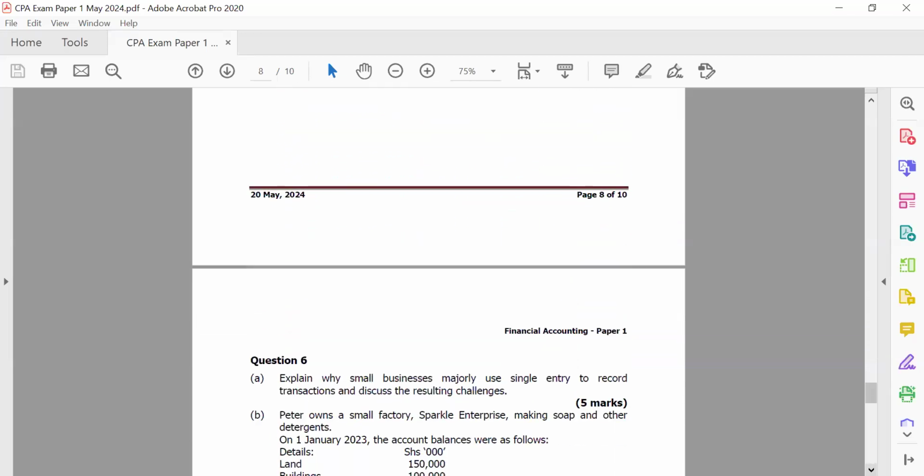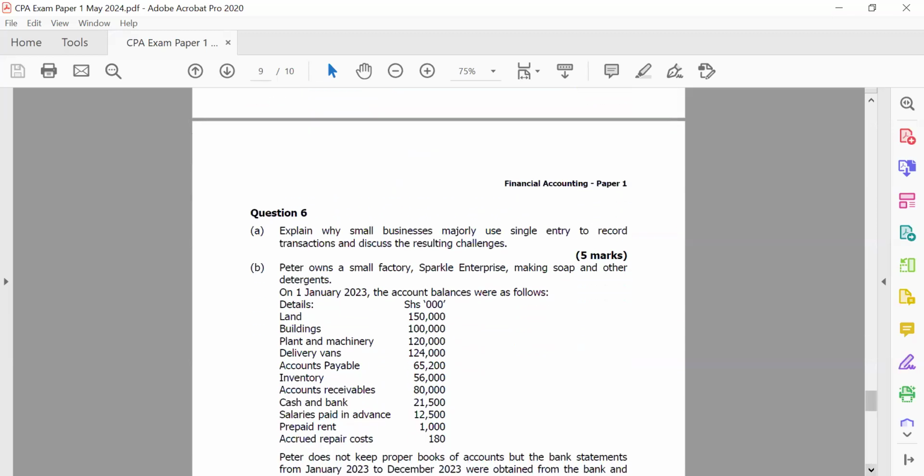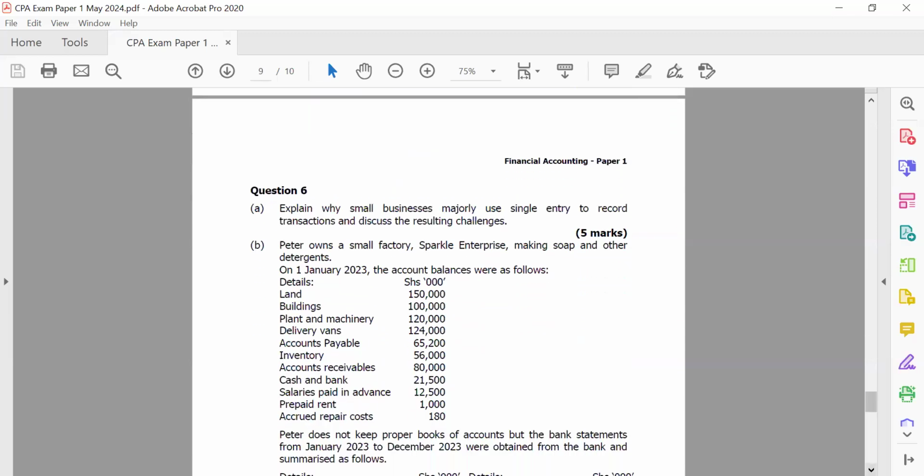Okay. Then let's look at question 6 here. So he's saying, explain why small businesses use single entry to record transactions and discuss the resulting challenges. So here they gave this 5 marks.